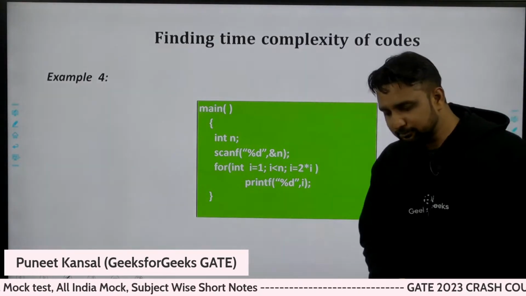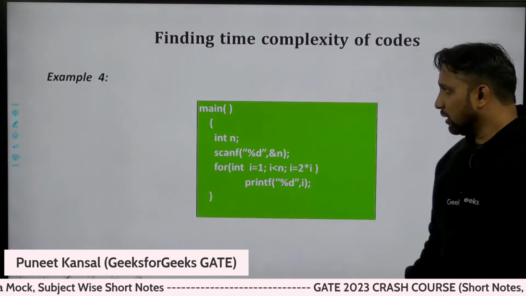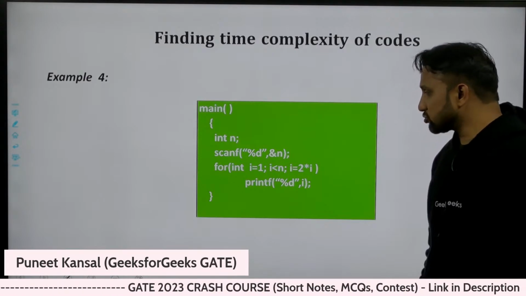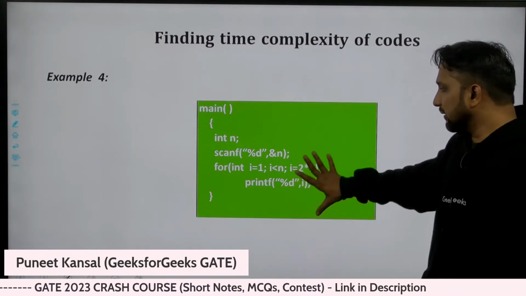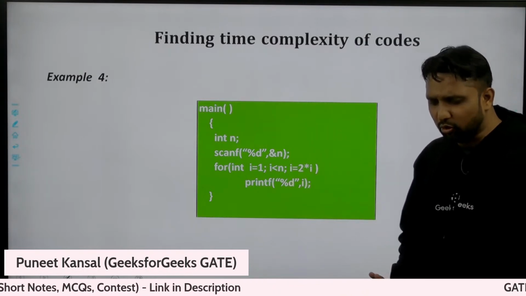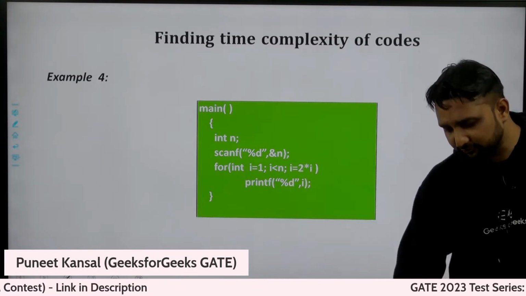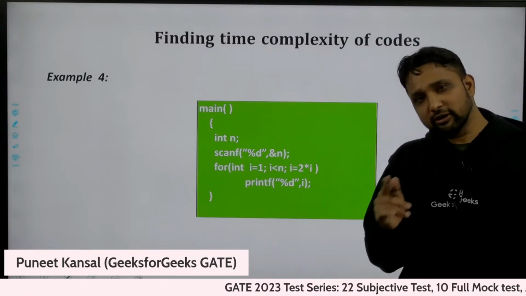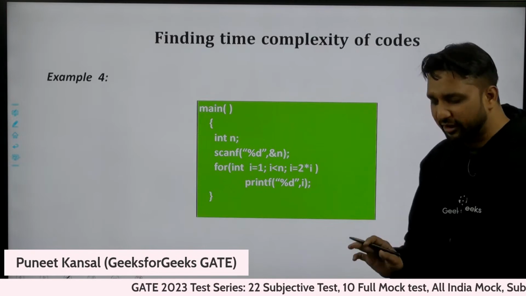Please try it. After that, we have lots of GATE questions. You will be able to solve the GATE questions only if you try these questions yourself. The answer doesn't matter, it can be wrong or right, because if you try, then one thing is sure: when I explain, you will understand. If you're not trying, then you may find difficulty.